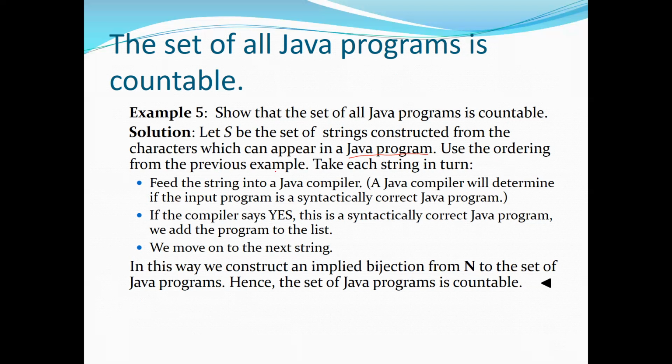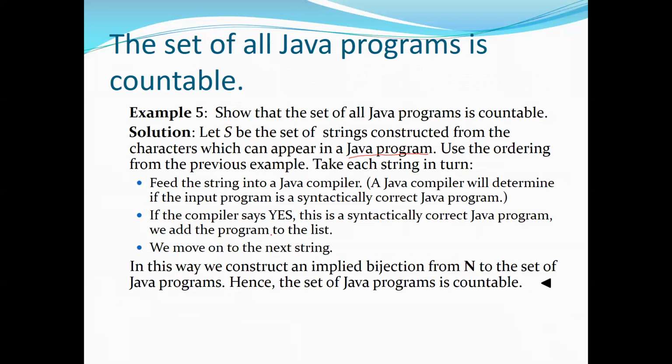Use the ordering from the previous example that we have taken in the alphabet, in the previous slide. So take each string in turn. So feed these strings into a Java compiler, right? A Java compiler, we already know what the Java compiler is. So a Java compiler will determine if the input program is a syntactically correct Java program or not. So if you list all the possible Java programs and compile them, if their syntax is correct, then that is actually a Java program. If the syntax is wrong, you simply discard it.